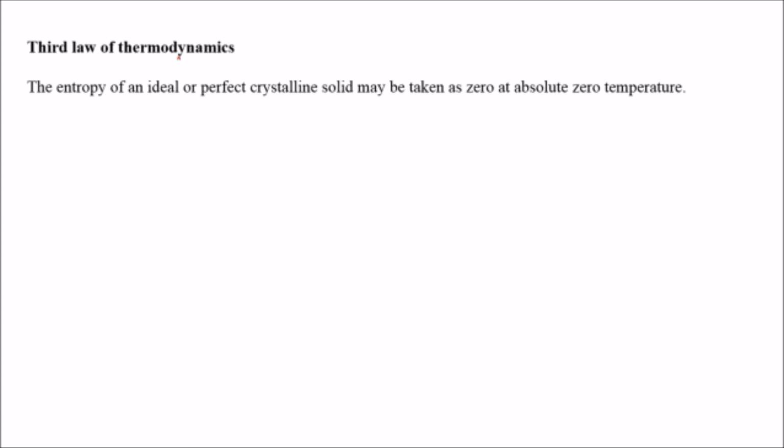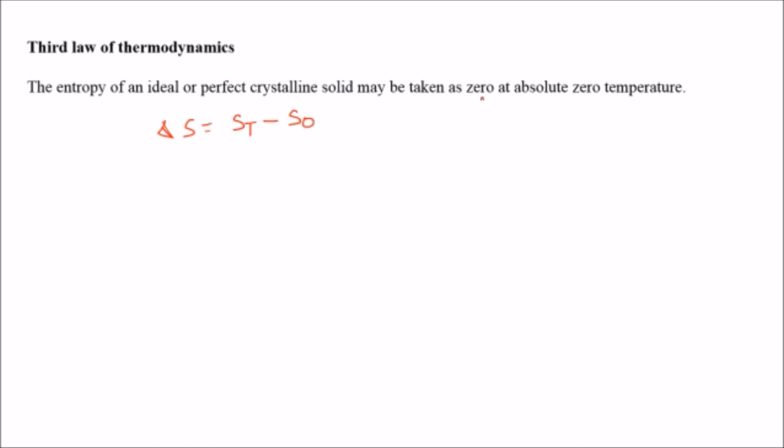As per this, the entropy of an ideal or perfect crystalline solid may be taken as 0 at absolute 0 temperature. So if we express the change in entropy del S, it means the entropy at a particular temperature T minus the entropy at 0 temperature.